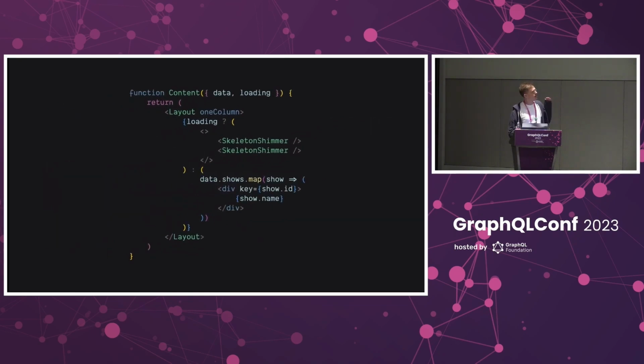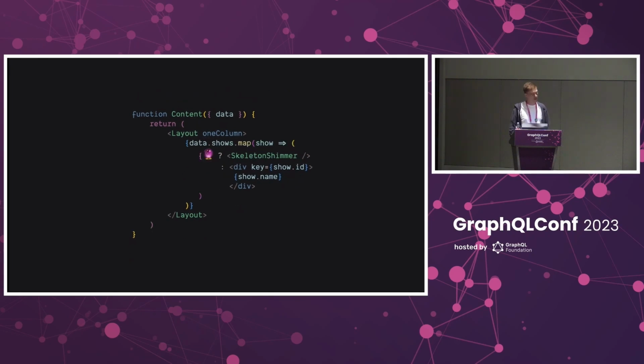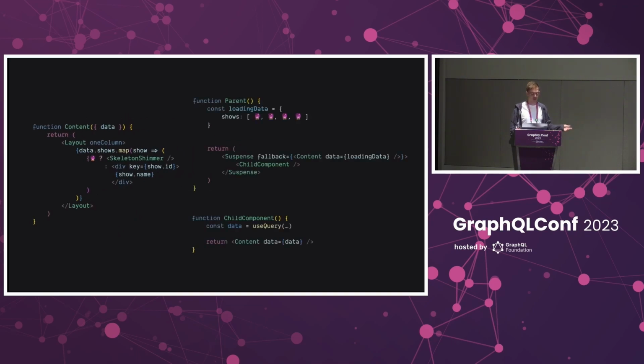If we look at this a little bit closer, what we'll see is that the core of this issue is that while we're loading, like I said, data's useless. But what if we could do something like this? If data always has a useful value, all we would need is some kind of magic for us to identify if we're rendering the loading state of a show or the record from a database. And with all of that wired up, this one component could drive both the final and loading UIs.